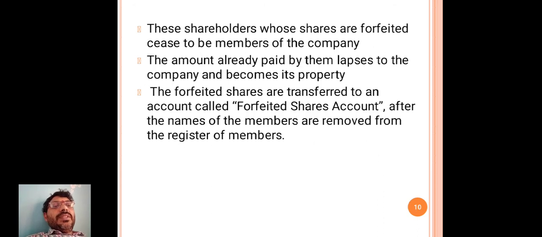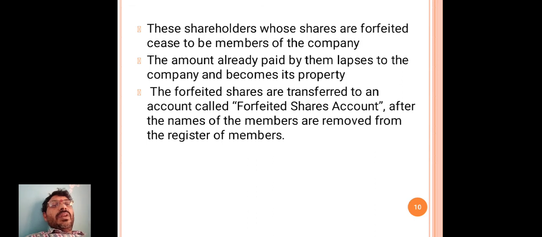These shareholders whose shares are forfeited cease to be members of the company. Forfeited means disappearance; they come to the end. The persons whose shares are forfeited are not treated as members of the company.